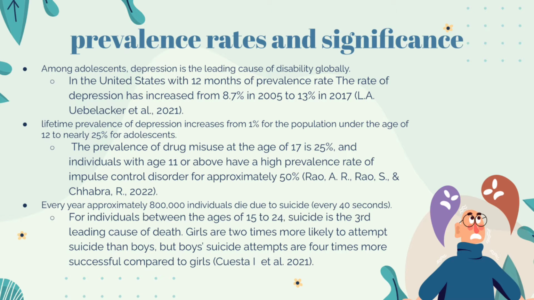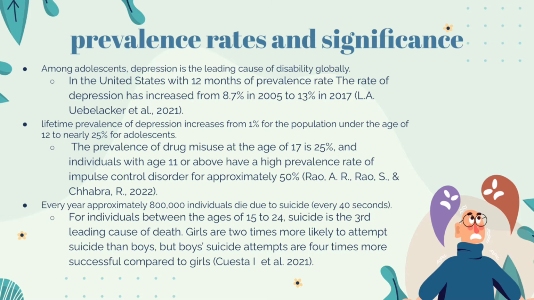Depression is the leading cause of disability globally among adolescents. In the United States, the 12-month prevalence rate of depression has increased from 8.7% in 2005 to 13% in 2017. According to the World Health Organization, 1 in 7 10 to 19-year-olds experience a mental health disorder. This accounts for 13% of the global burden of disease in this age group.